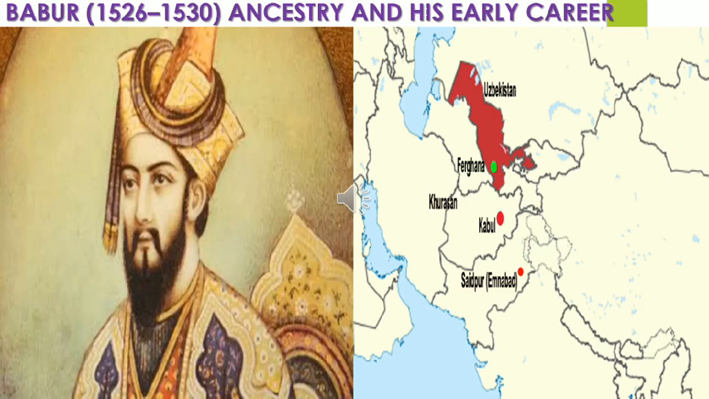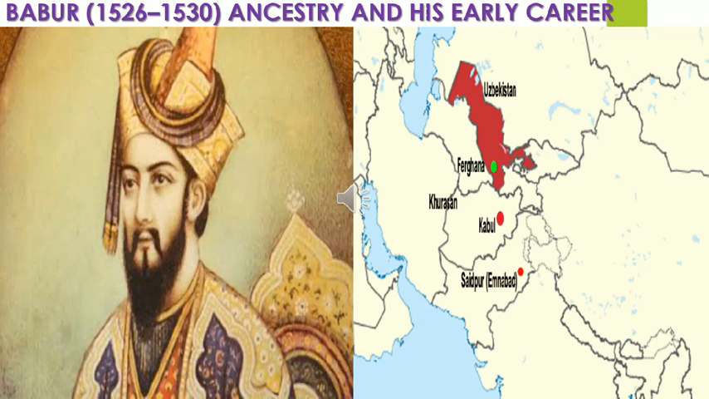He inherited, and inherited means to receive money or property. He inherited Fargana, a small kingdom in Central Asia, when he was 12 years old. But since he was a small boy, just 12 years old, he was soon driven out from there by the Uzbeks.